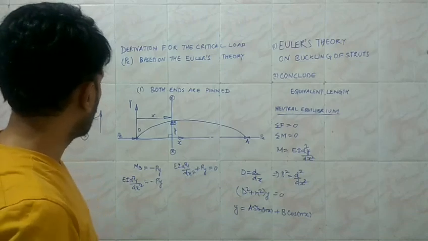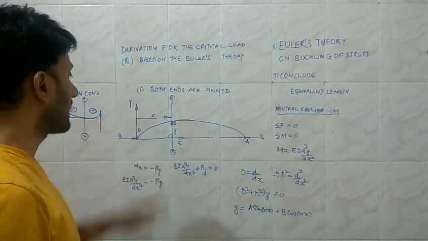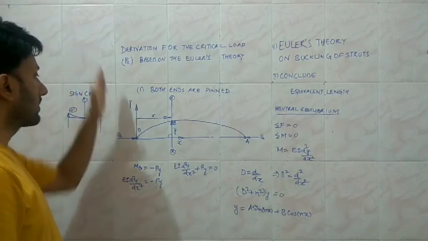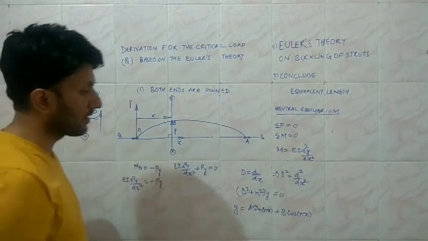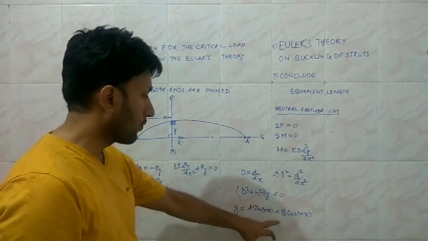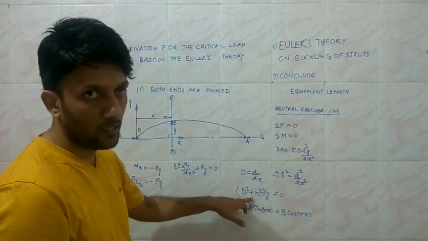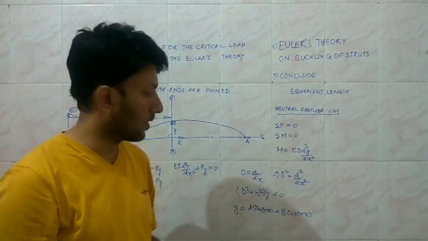Initially I told you to consider the deflection in the positive direction of y, and to choose a coordinate system with the deflection along the y-axis and the length along the positive x-axis. So it will always form an equation of the type D square plus n square, that is, we are going to deal with the imaginary roots of the second order differential equation.